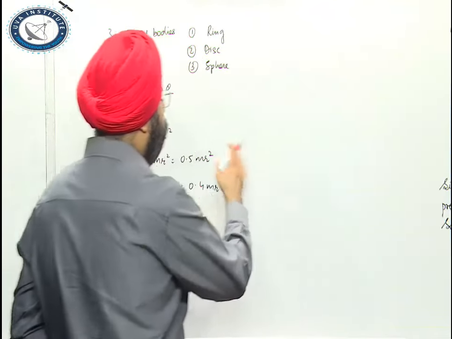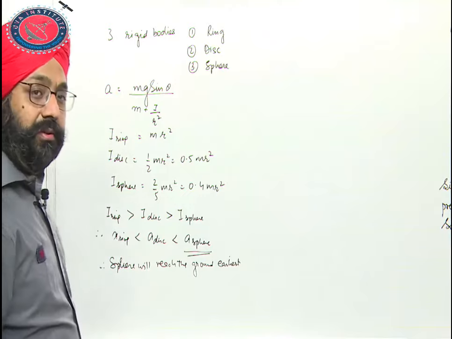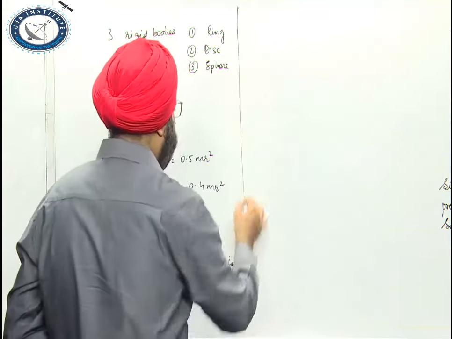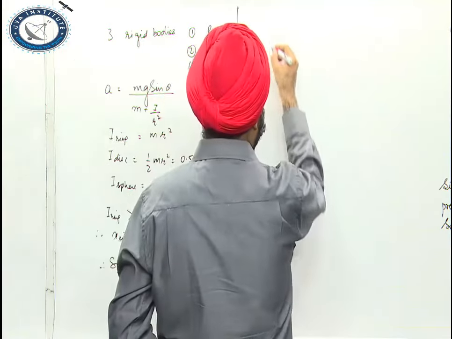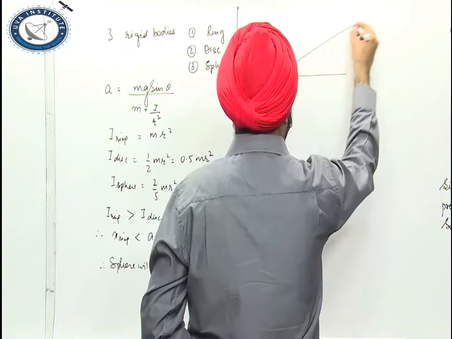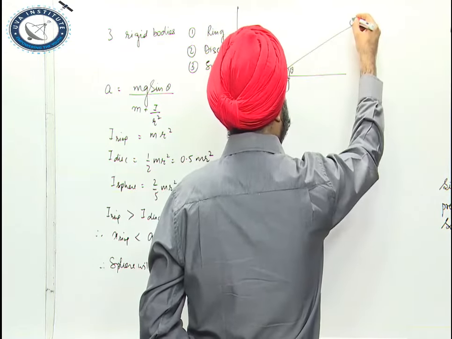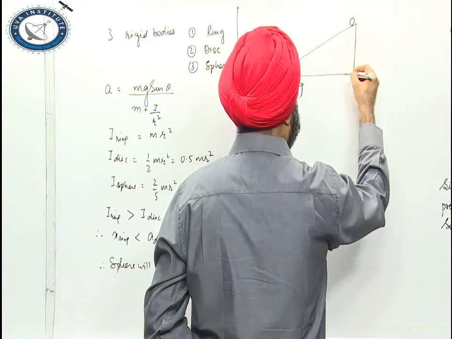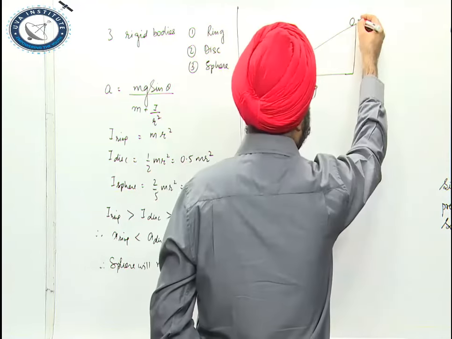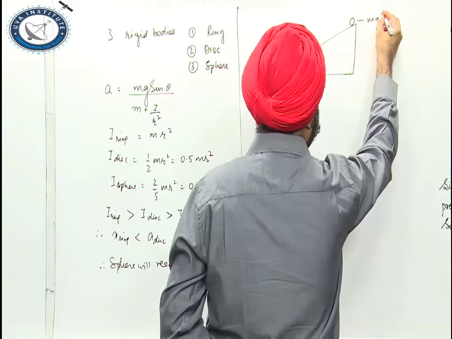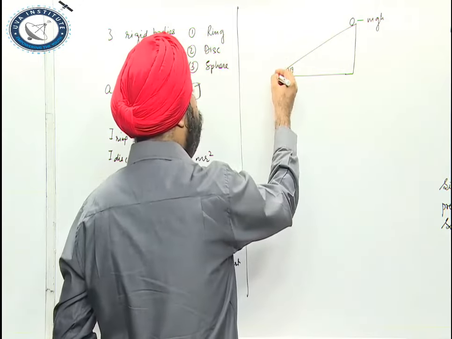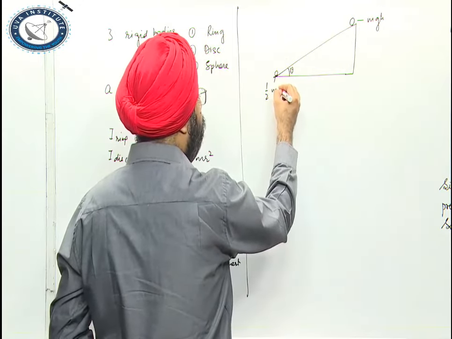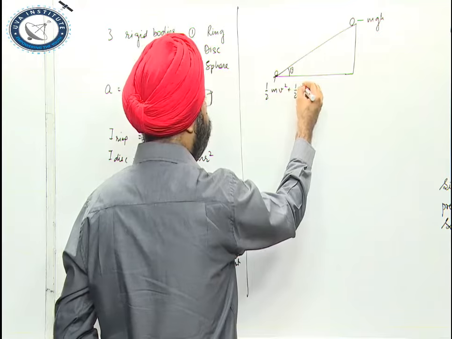We can solve the same question by energy conservation also. Let us say a body has started rolling down. Here you have potential energy equal to mgh, and here you have kinetic energy which is half mv square plus half I omega square.